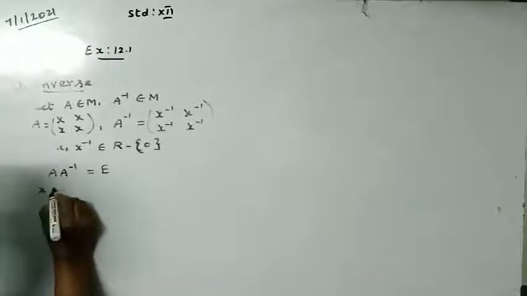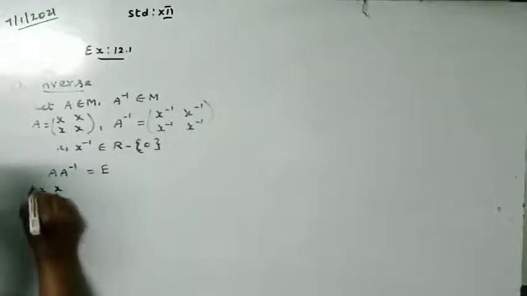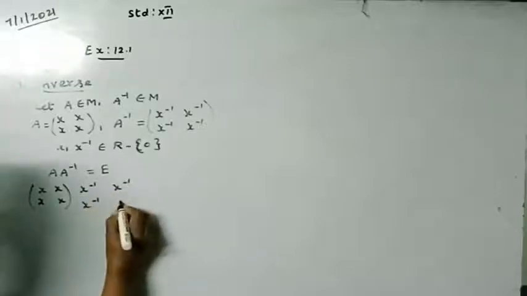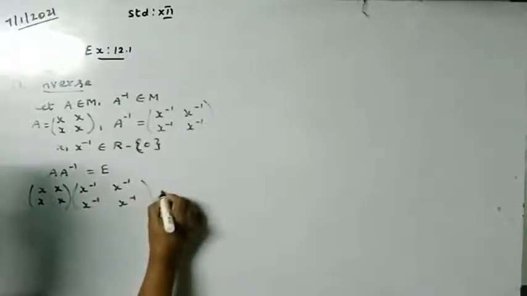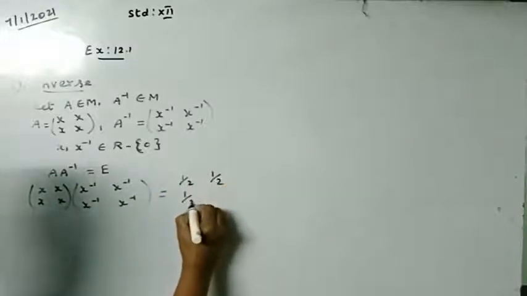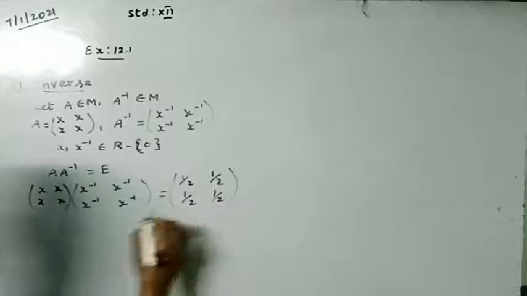So here [x x; x x] and for A inverse [x' x'; x' x']. The identity matrix is [1/2 1/2; 1/2 1/2].